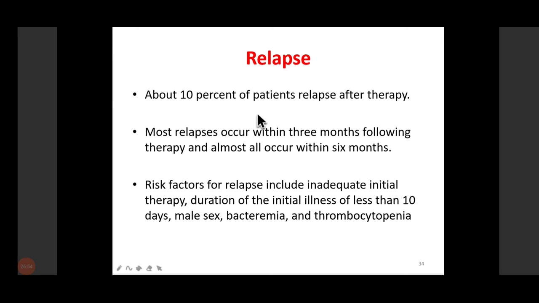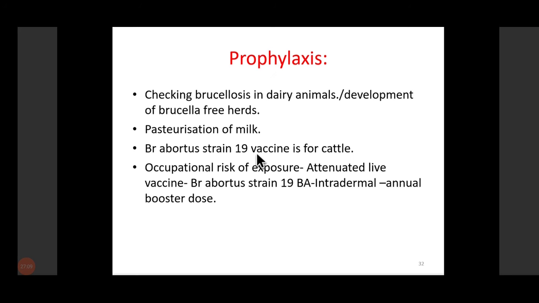Relapse is also seen in this. About 10% of patients show relapse after therapy. Most relapses occur within 3 months following therapy, and it may also occur within 6 months. So relapse is something which is also seen in case of brucellosis. This was all about brucellosis.